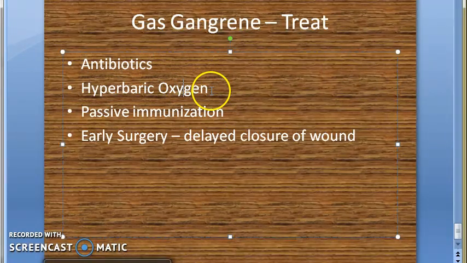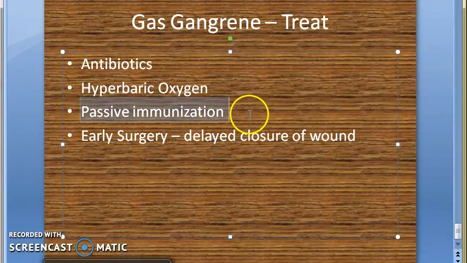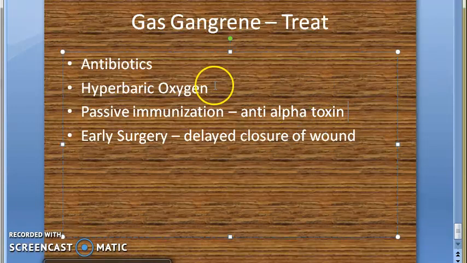Hyperbaric oxygen, because in an oxygen environment they cannot survive, these are anaerobic bacteria. Passive immunization with antitoxins, okay, you can give anti-alpha toxin antiserum. Then you can give antibiotics.